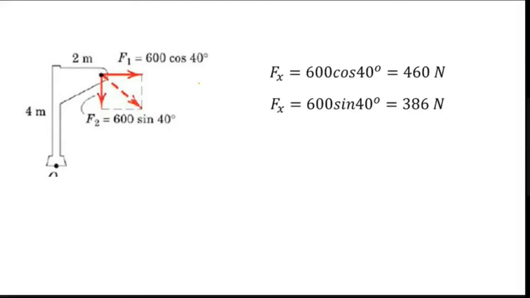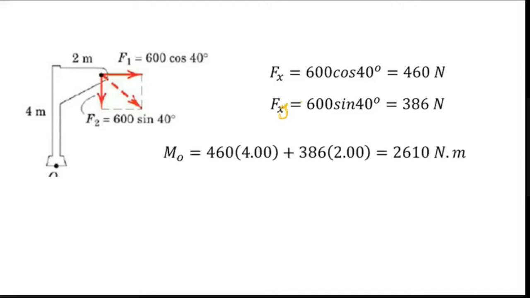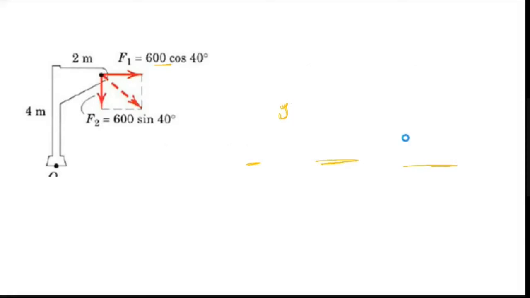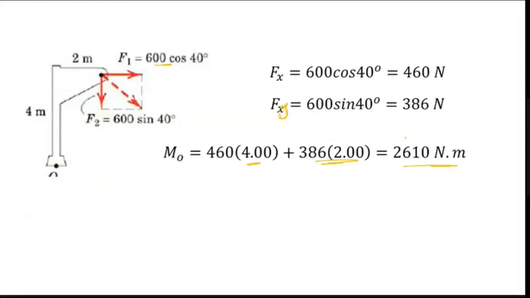Now I identify what is my Fx and Fy. After that, I will take moment. Moment is Fx into perpendicular distance 4 meter, Fy into 2 meter. So total, you will get the same answer. You can see here, 2610, 2610. So you can see how easy it is when you resolve the force.